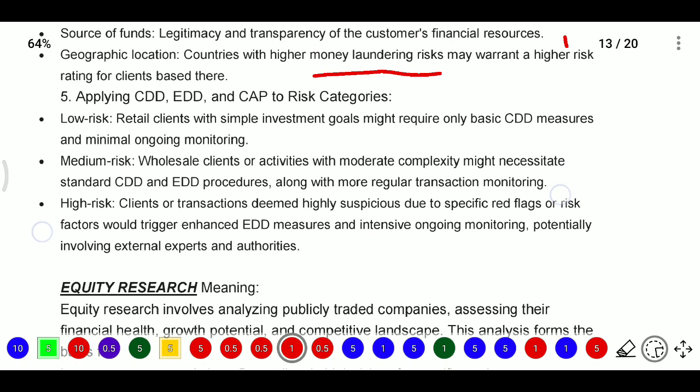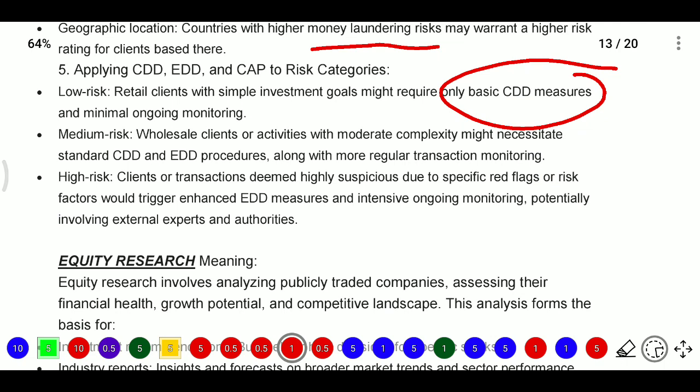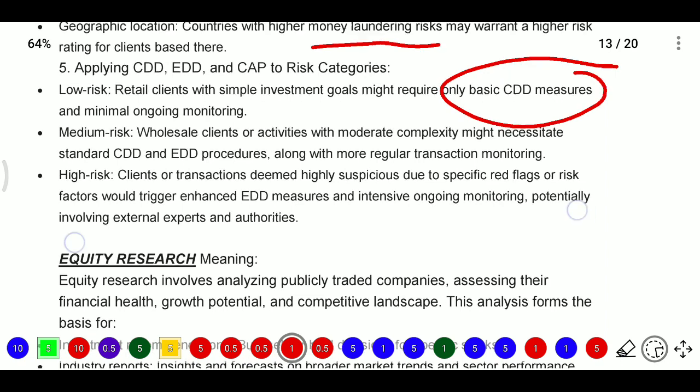Under low risk, we have retail clients with simple investment goals, where only basic CDD will be required, and only CDD is enough for low risk persons. Minimal ongoing monitoring will be there. Whereas for medium risk, the wholesale clients or activities which have moderate complexity might necessitate standard CDD and EDD processes, along with more regular transaction monitoring.